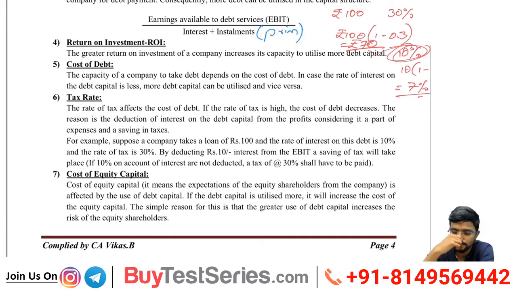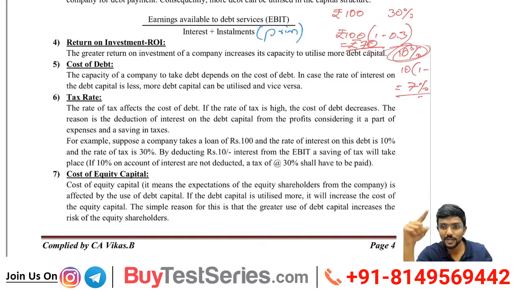In my example, I have borrowed 100 rupees at 10% interest. I have to pay 10 rupees in interest. But the actual cost is how much? 7 rupees. Because I am paying 10 rupees, but on that I am saving tax of 30%. So my effective cost is 7 rupees. Assume my profit is 3 rupees. Assume now there was no debt, I would have paid tax on 13 rupees. Assume there was no interest, my profit would have been 13.